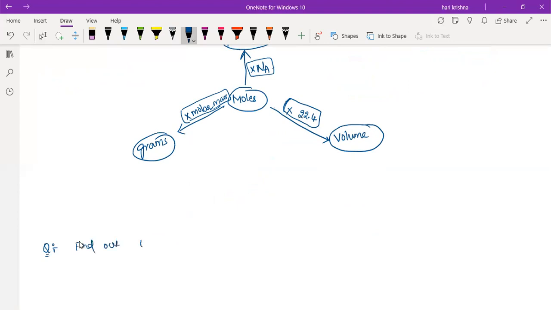Find out how many particles are present in 5 moles of N2 gas. What is the answer?